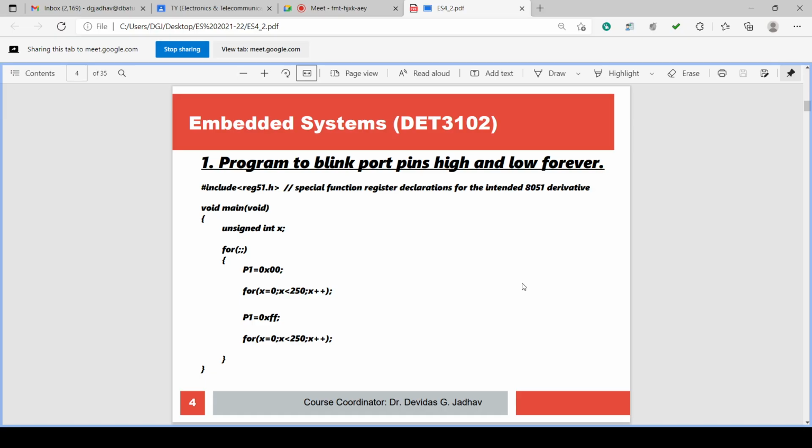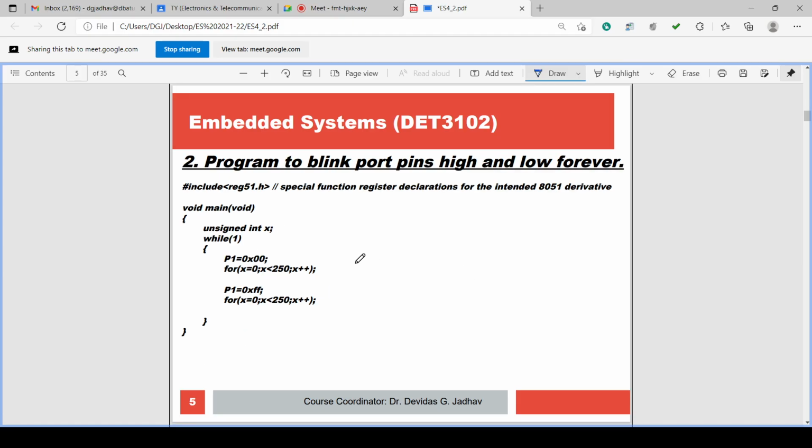So two types of infinite loops you have checked. One is for(;;), and second is while(1). So the first two programs are the same, but the forever loop, the infinite loop, is different. That is for(;;) and while(1). These are the infinite loops or forever loops.